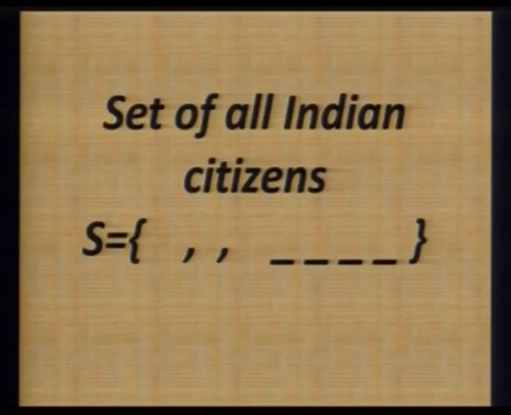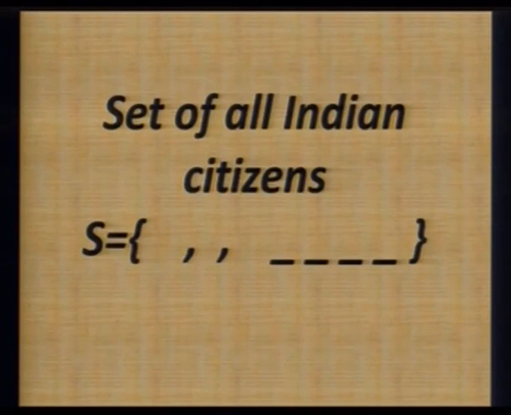Now, what will happen if the set is a larger one? Here both the sets had very small numbers of members, A, E, I, O, U or M, A, T, H, E, I, C, S, very small sets. Let us now discuss one more set. Here the set is the set of all Indian citizens. We know very clearly which person is a citizen of India and who is not.